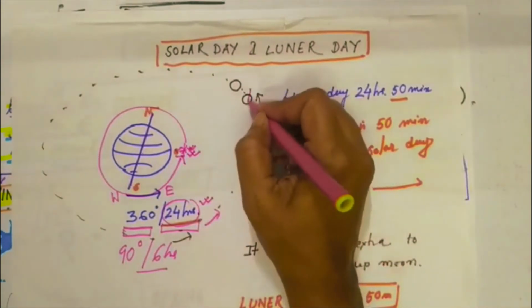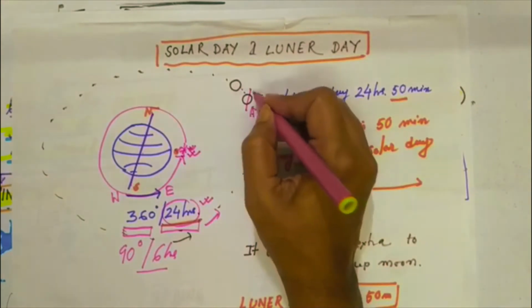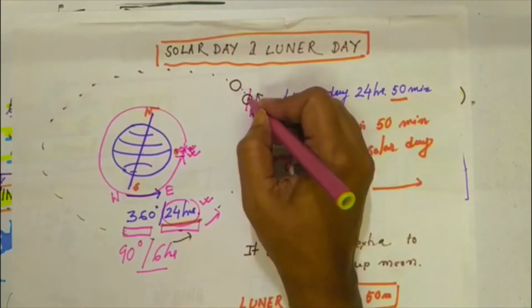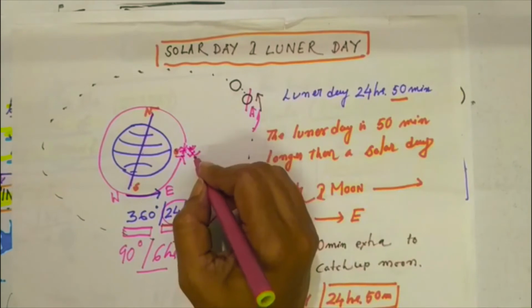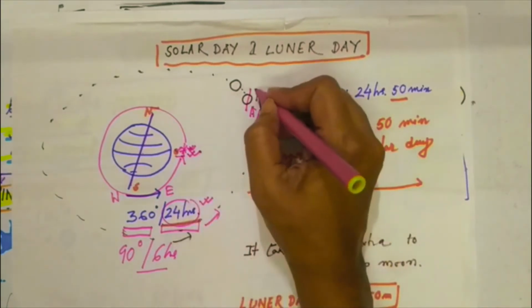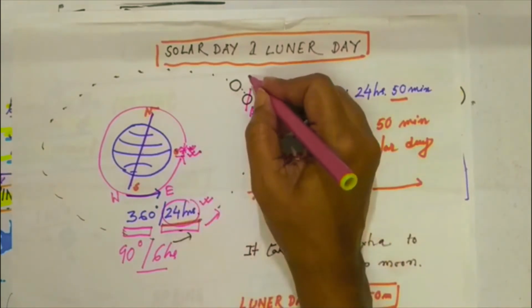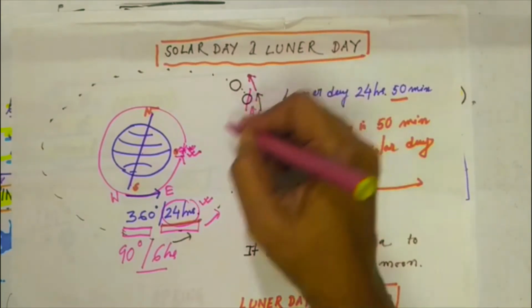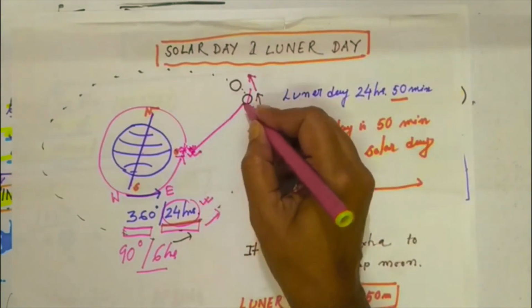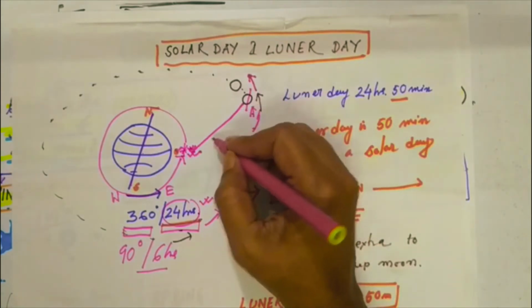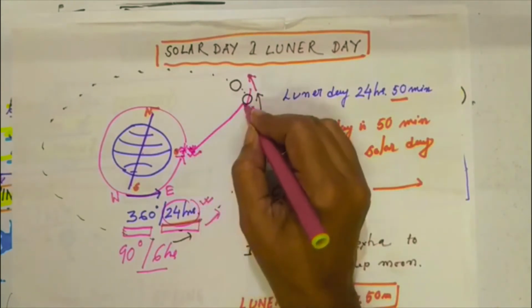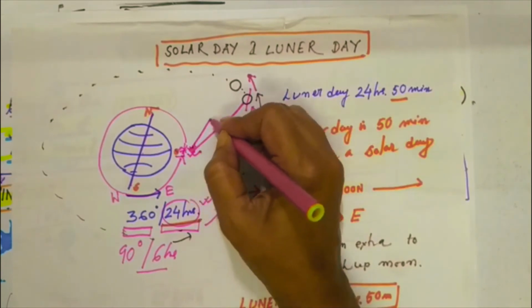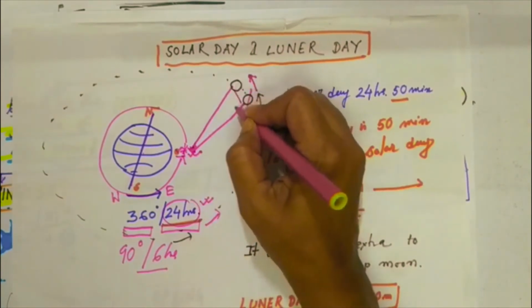But the moon also starts moving in that direction during those 24 hours. When the earth reaches that location, the moon will have moved towards the east. So there will be a gap. Before 24 hours, this was the moon and earth position, and after 24 hours there will be a gap.